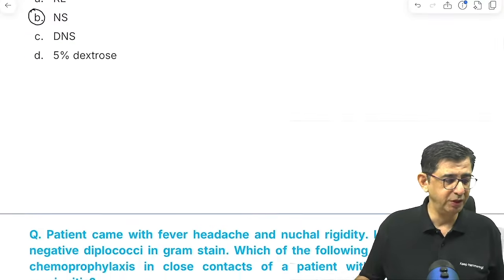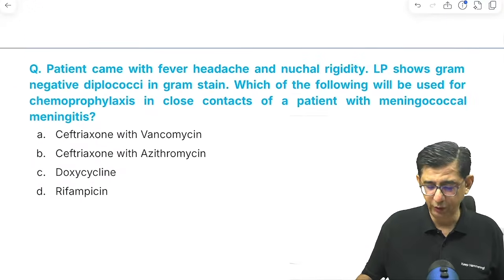So the answer to this is obviously option number B. Yep, Medico X, you said the right thing for this.